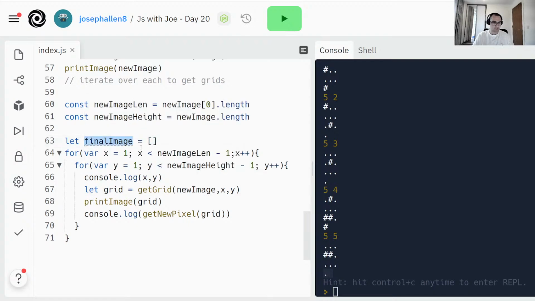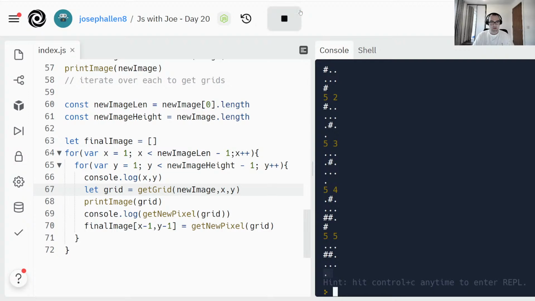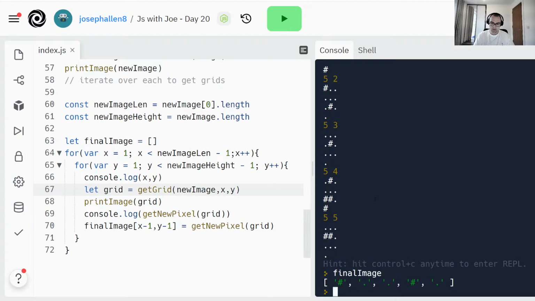Can I even push into that? Final image x, y, minus 1 equals this, get new pixel grid. So if I look at final image now, oh no.